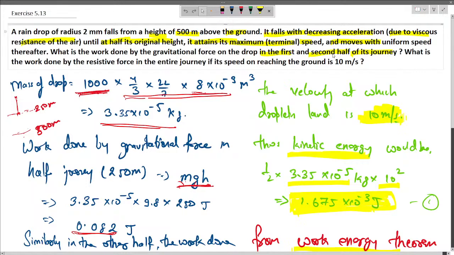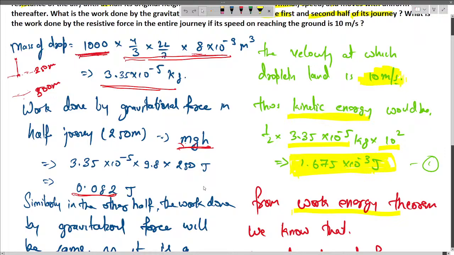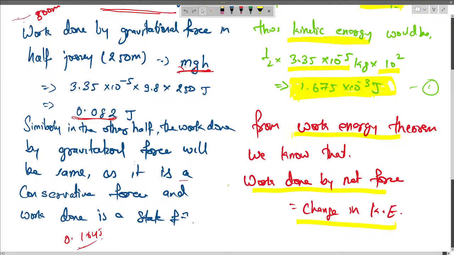So the work done by gravitational force in the first half of the journey is going to be mgh, and we can find out the height. We have been given the height of 500 meter as the total height, so half of the height would be 250 meter. When we use the formula mgh, we get the work done by gravitational force, and because the raindrop is falling in the direction of gravitational force, it is going to be positive. Similarly, the work done by gravitational force in the other half will be the same, as it is a conservative force, and work done is a state function.